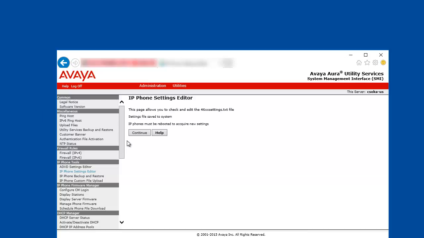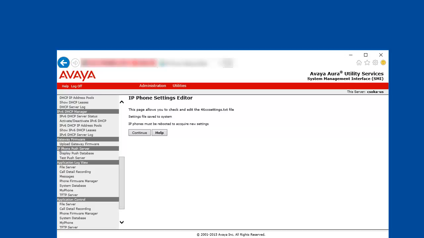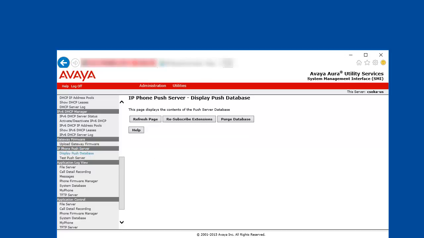While the phones are rebooting, we can visit the push server's subscription database. For that, we scroll down to the IP phone push server and display push database. Currently the database is empty since there are no subscribed phones. You can click on refresh to make sure that the database is empty.